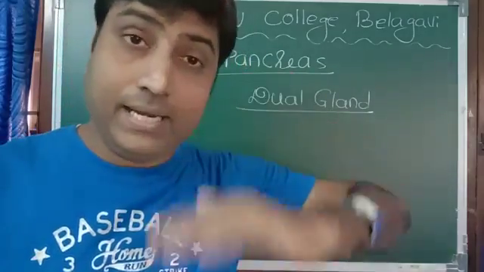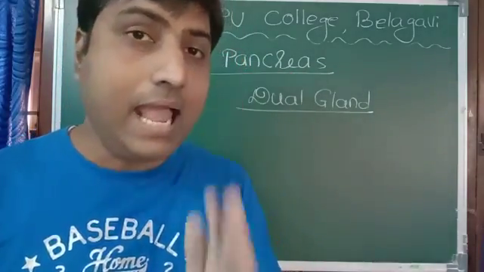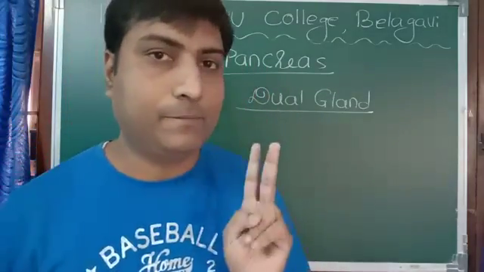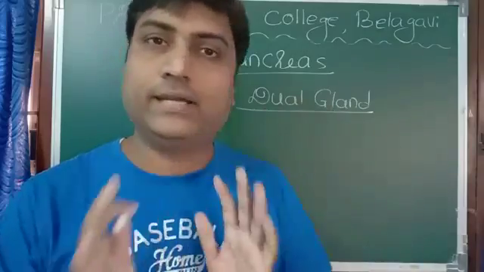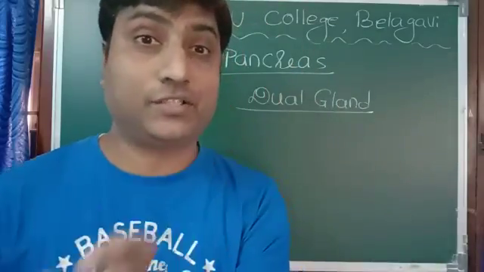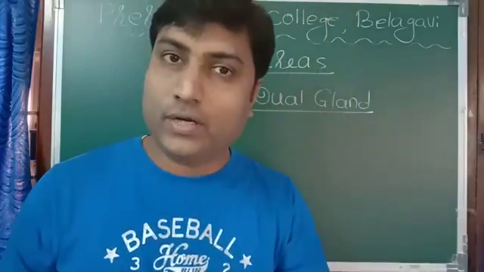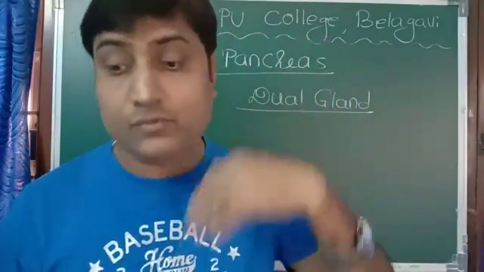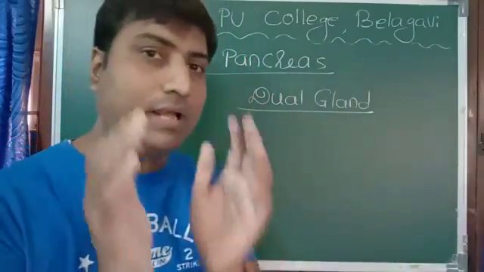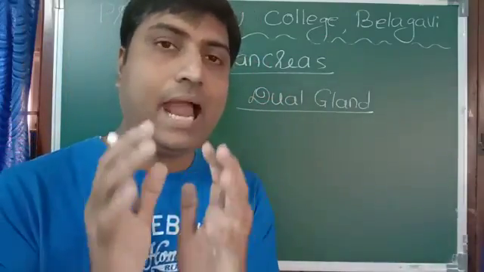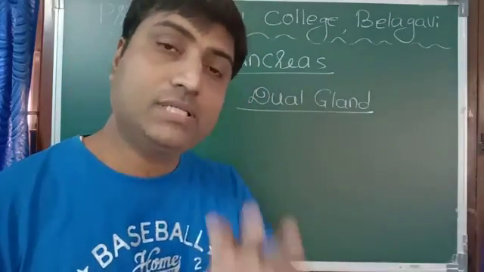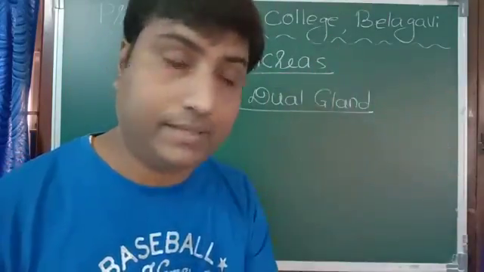Because in the beginning itself, I had told you that there are two types of gland, exocrine and endocrine gland. Exocrine glands are the glands with duct and endocrine glands are the glands without duct. They release hormone. Whereas pancreas is one such gland, it acts both as exocrine and endocrine. Which is the exocrine part of the pancreas?